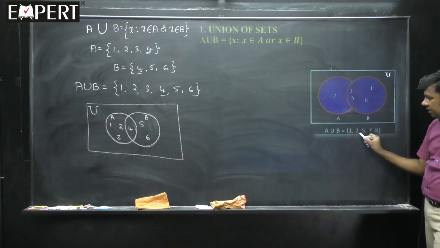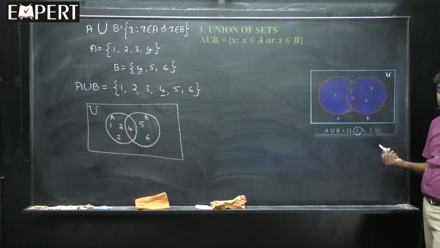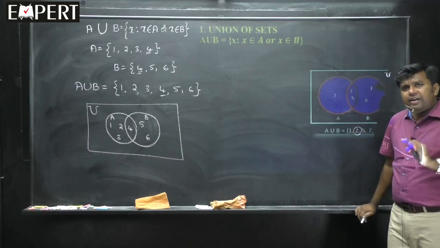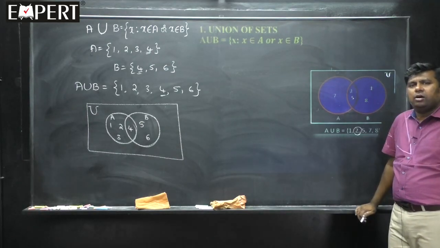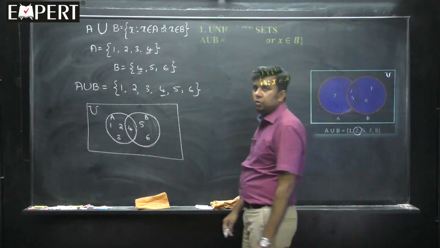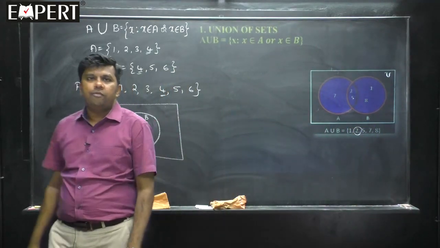So, when I pick up element 2, I am not sure whether it belongs to any one of them or which of them, or whether it is for both. No, for me it is enough that the element will be there either in A or in B, with repetition or without repetition. That is actually called the union. So, this is the union of sets.